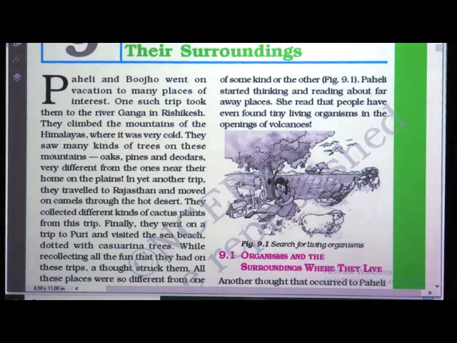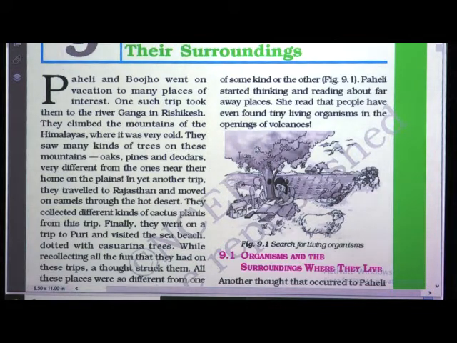So Paheli and Boojho were on a trip. In a year or maybe in two years they visited many different places. First they visited Rishikesh, then Rajasthan, and after that they had a trip to Puri. In Rishikesh the climate was cold.